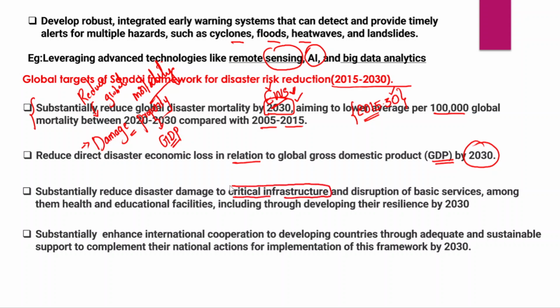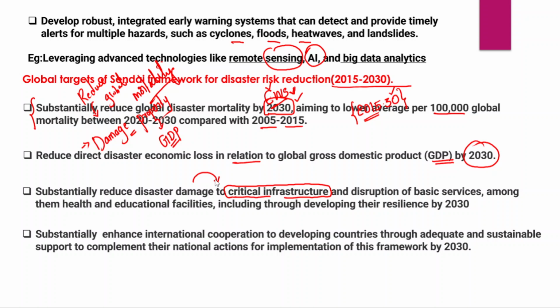Okay, so as a country, we have critical infrastructure, for example, railways, telecommunication, and connectivity are also critical infrastructure. Therefore, disasters also cause damage to critical infrastructure.